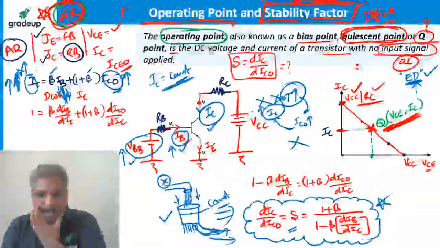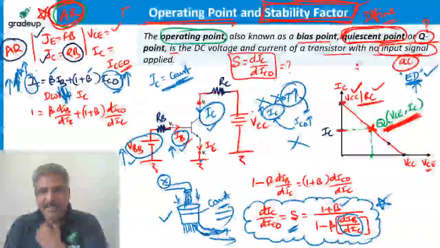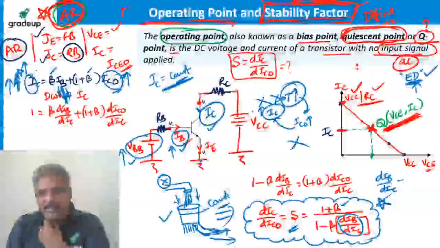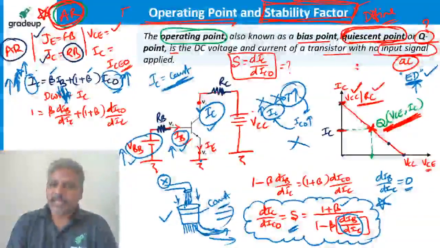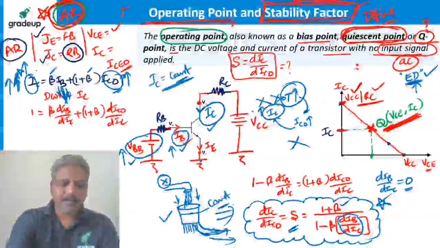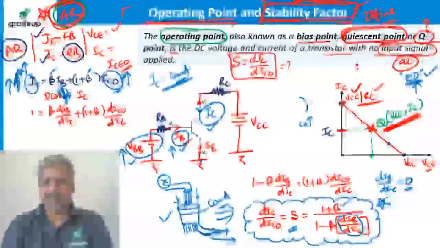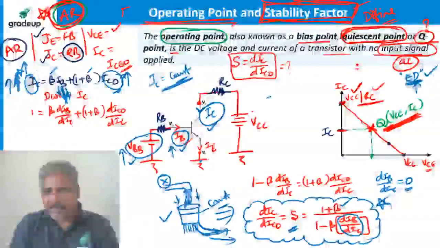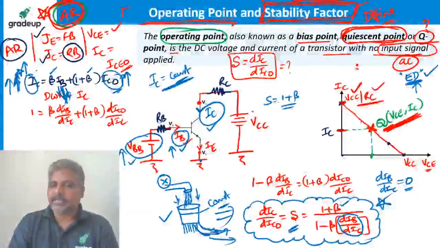Suppose, in this equation, come back and discuss. In this equation, the stability factor depends on, beta is constant, I told you, depends on this term, DIB by DIC. Imagine DIB by DIC is equal to 0. For example, what is the meaning of that? All of you listen carefully. If DIB by DIC is equal to 0, then the stability factor equals 1 plus beta from this equation. This term is 0, so it is 1 plus beta.